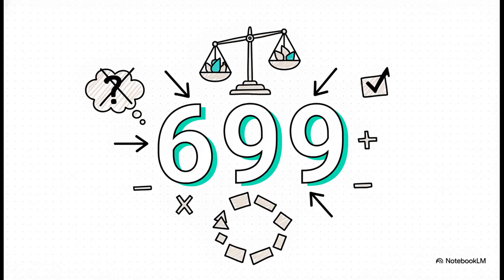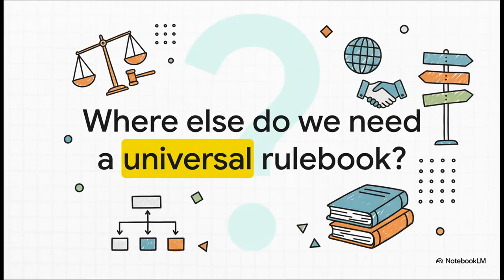And that's the real beauty of math. When you follow the rules, everyone, everywhere arrives at the exact same truth. And that kind of leaves us with a final thought, doesn't it? We just saw how having a clear, shared set of rules created total clarity out of what was complete chaos. It really makes you wonder, right? Where else in our world, outside of math, could we really use a universal rulebook to help us find the right answer together?